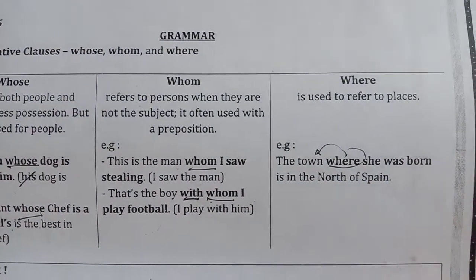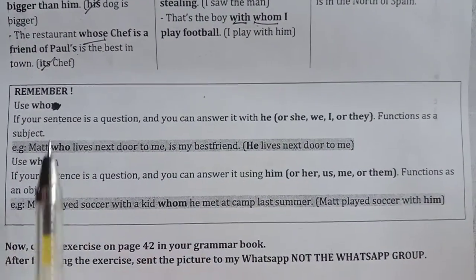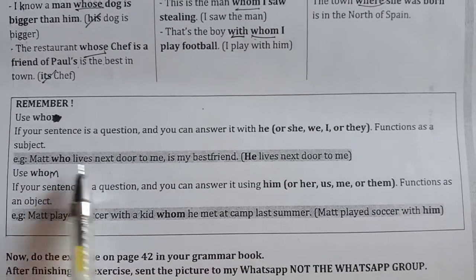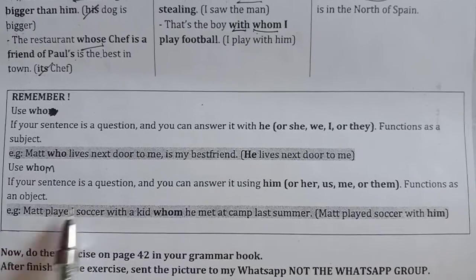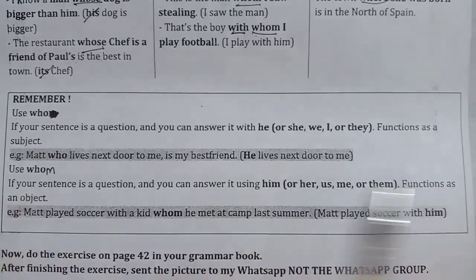Okay, so look at who and whom. Actually there was a typo in your worksheet. The first one is who, not whom, and the second one is whom.